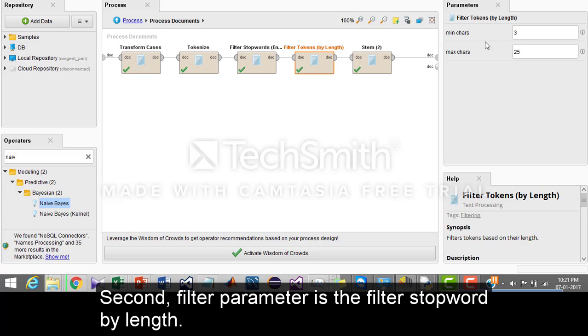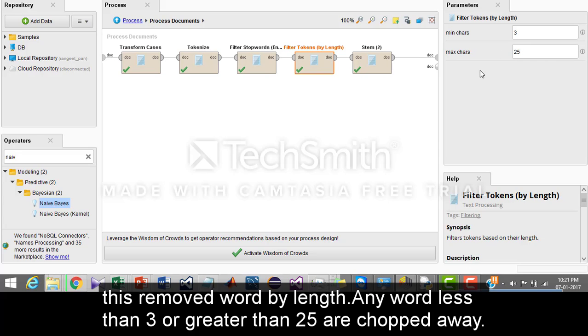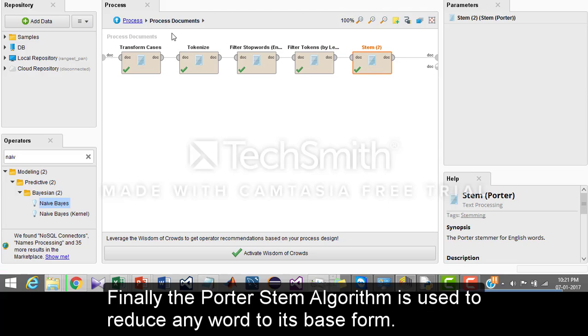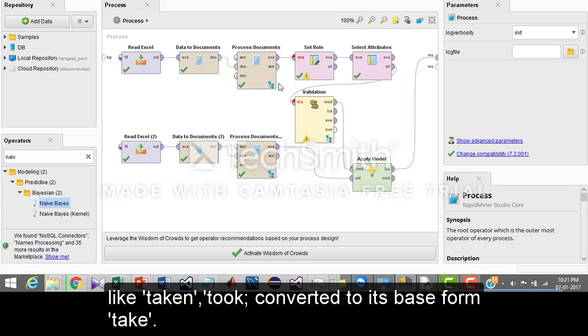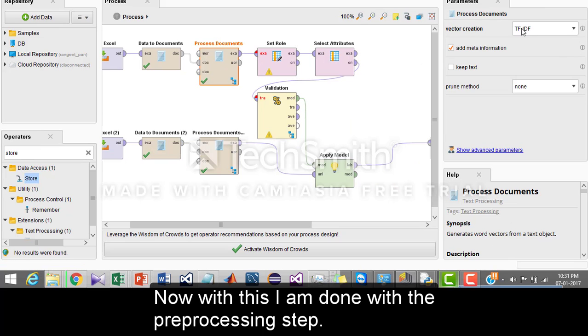The second filter parameter is filter stopwords by length. This removes the words by length. Any word less than 3 or greater than 25 characters is chopped away. Finally, the Porter Stem algorithm is used to reduce any word to its base form, like taken, took, converted to its base form take. Now with this, I am done with the pre-processing steps.